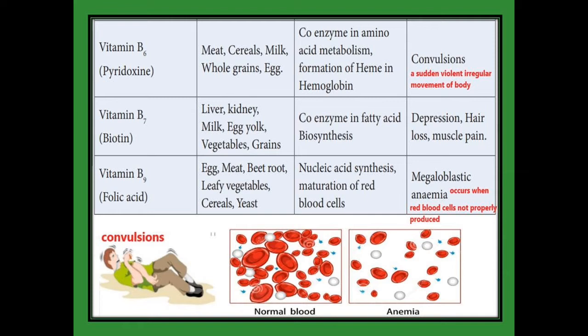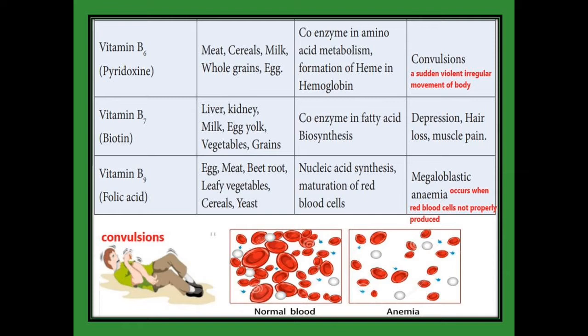The next one, vitamin B9. The name of the compound is folic acid. We get vitamin B9 from egg, meat, beetroot, leafy vegetables, cereals, yeast. The functions are nucleic acid synthesis and maturation of red blood cells. These are all the functions of vitamin B9.